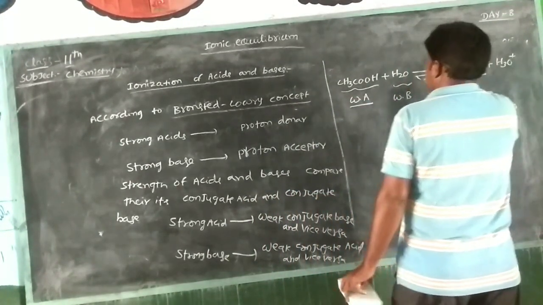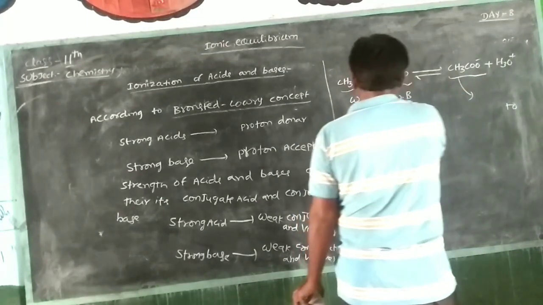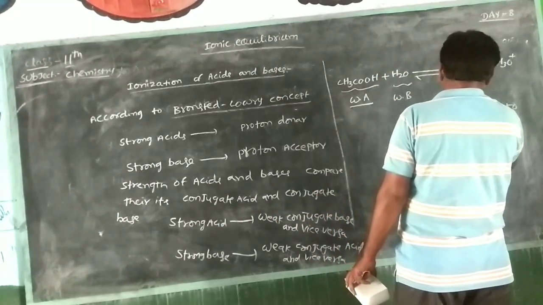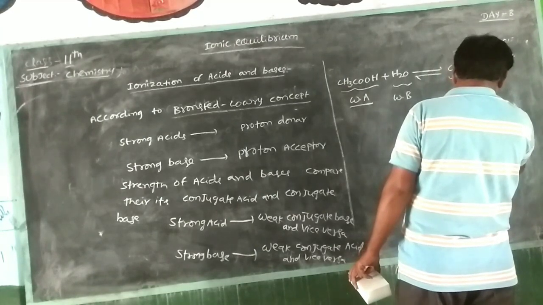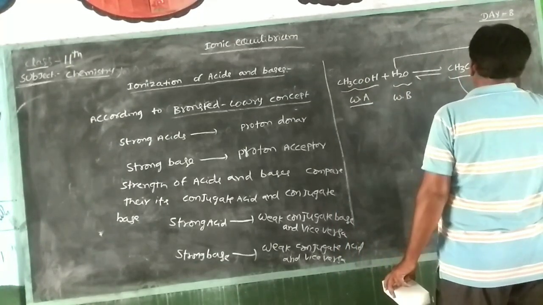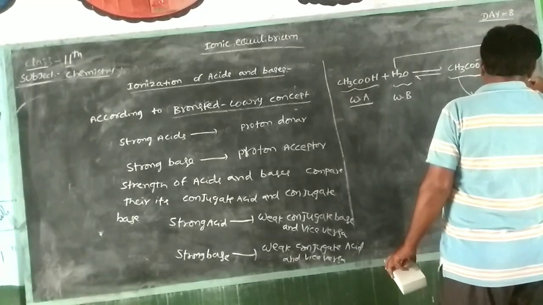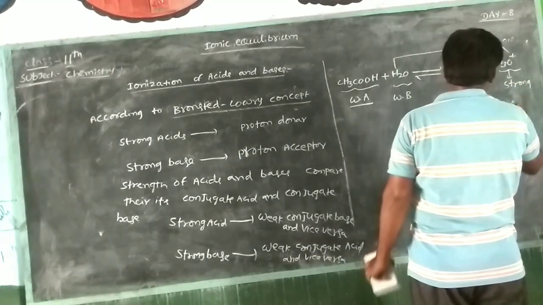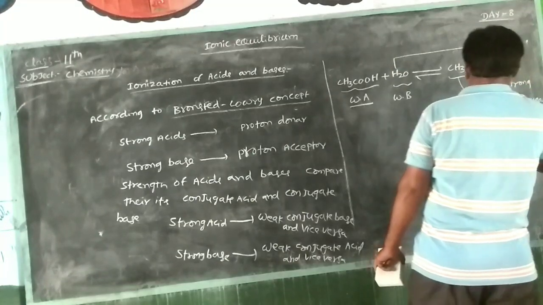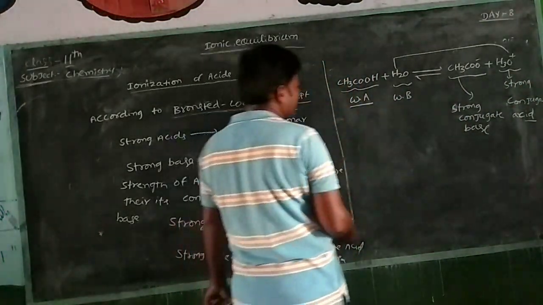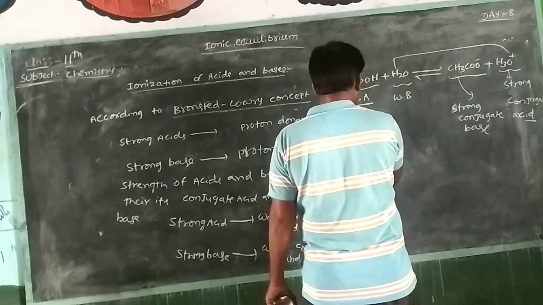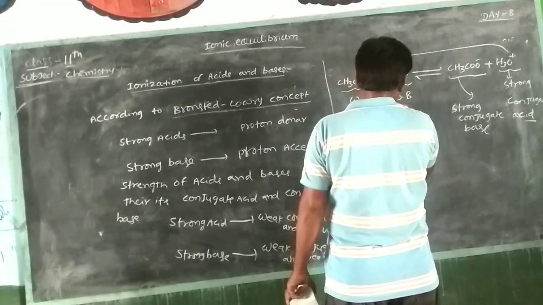The weak acid gives the strong conjugate base, and the weak base gives the strong conjugate acid.